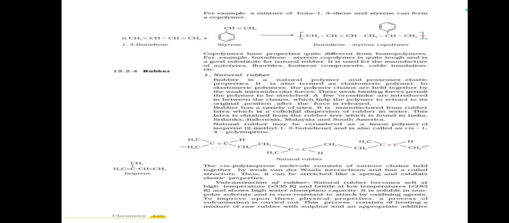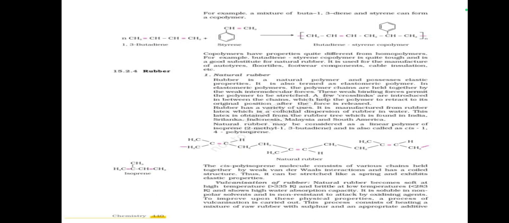Copolymers have properties quite different from homopolymers. For example, butadiene styrene copolymer is quite tough and is a good substitute for natural rubber. It is used for the manufacture of auto tires, floor tiles, footwear components, cable insulation, etc.